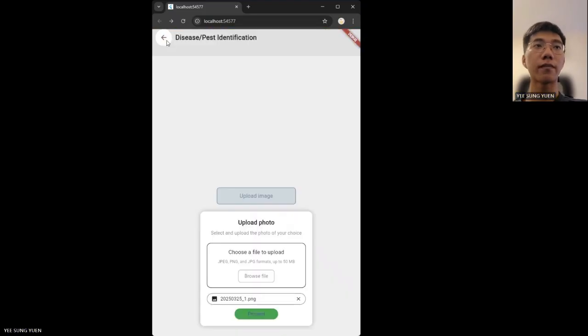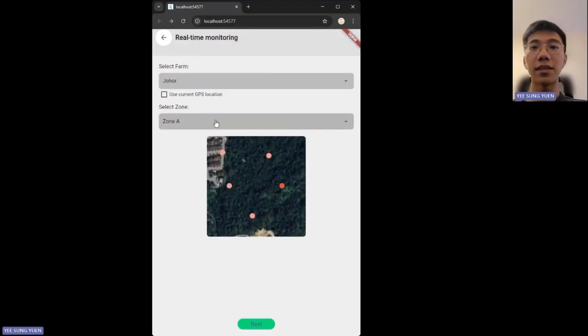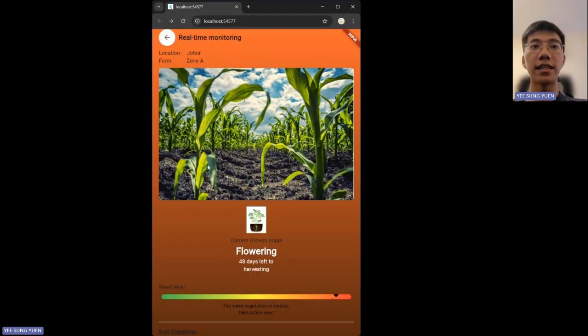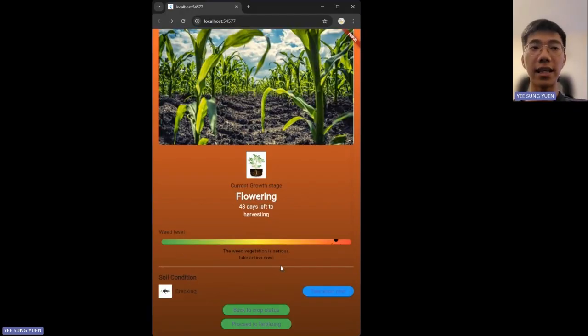So moving on, click on real-time monitoring system. You can select your farm, select your zone, and then you click on next. Here you actually see the whole thing. It displays your harvesting date, your weed level, and also your soil condition. The two bottom buttons are the same.